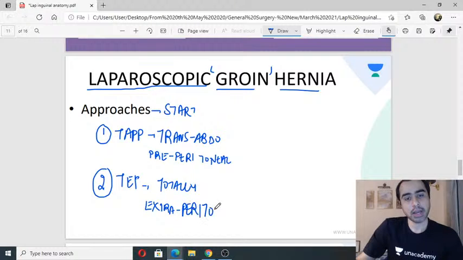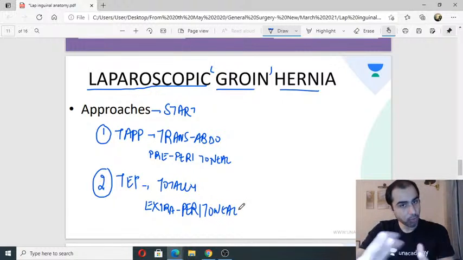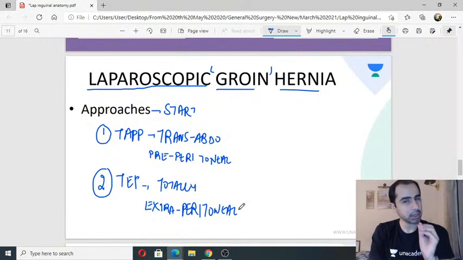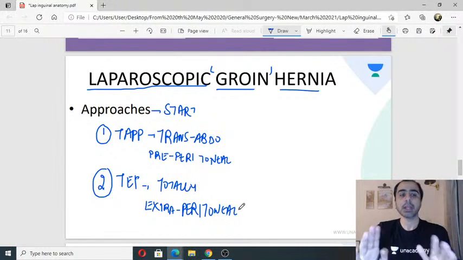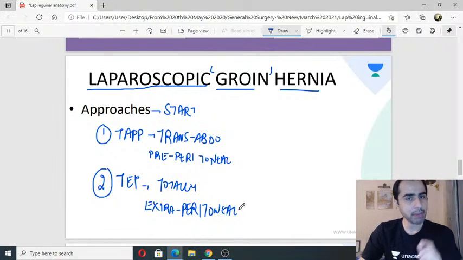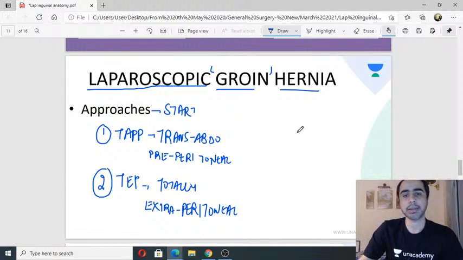Now understand, these are just the approaches. By approach, I mean this is just how I begin the surgery. The surgery that I'm going to do in both is the same. It is just how I begin that is different. Okay, just the starting is different. The surgery is the same. Now what do I mean by starting is different? I'll make it very easy.